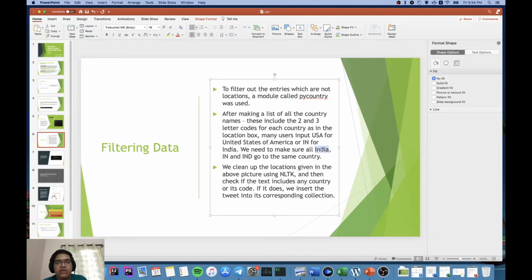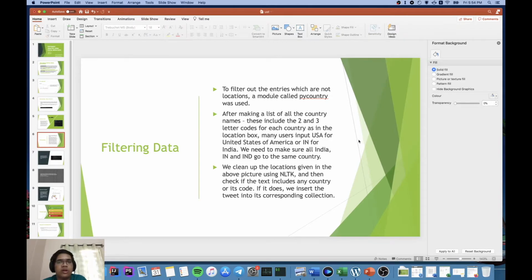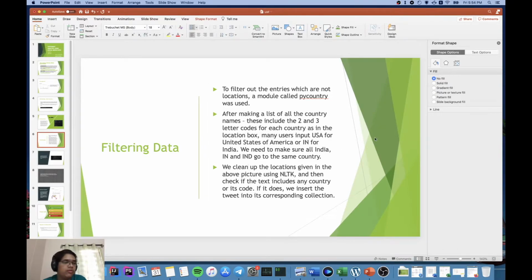We'll be using this as a collection name in MongoDB. MongoDB has a main database name, and inside the database we create collections, whose names are basically the country names. So while we use Dash to plot the data, we can always iterate through the collections one by one. And then, as I said, we clean up the location using NLTK.